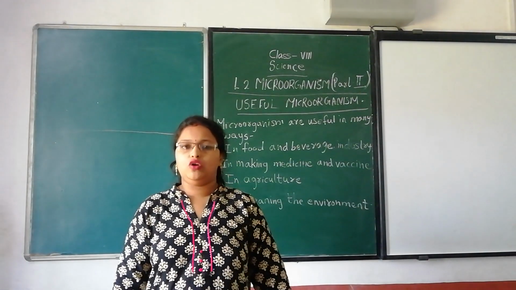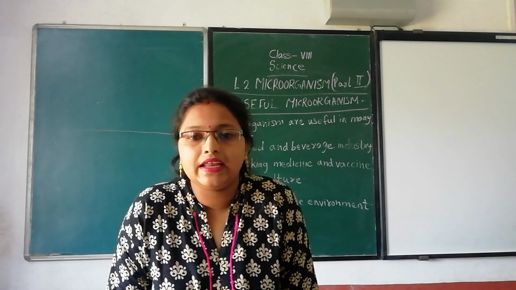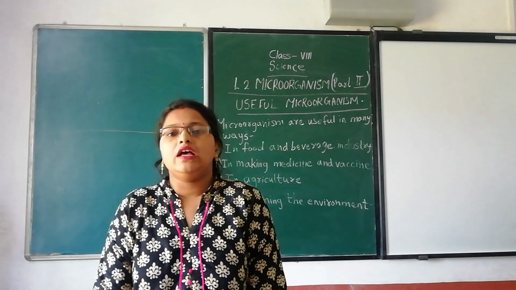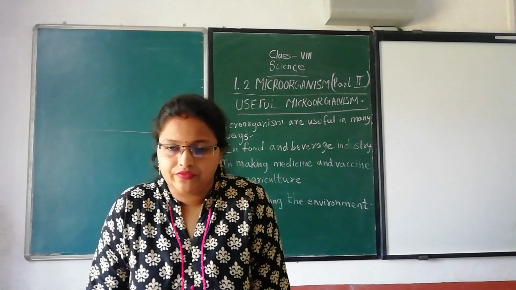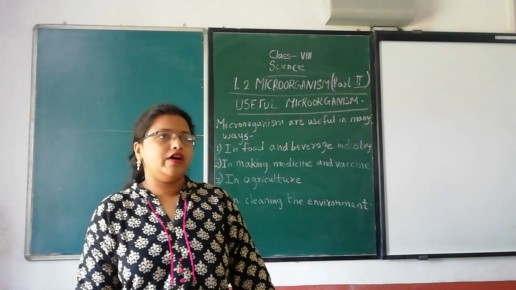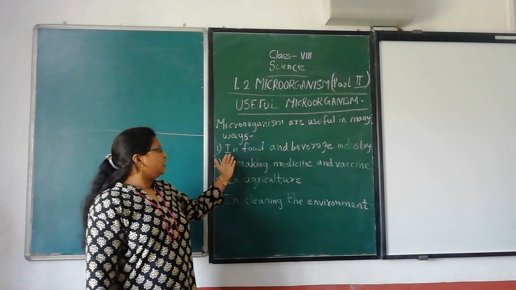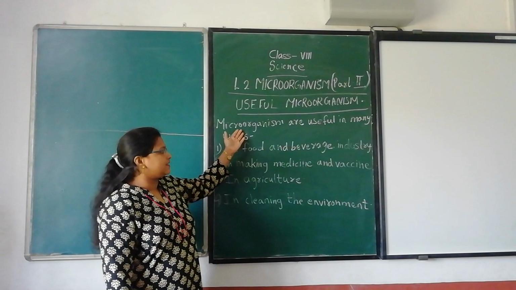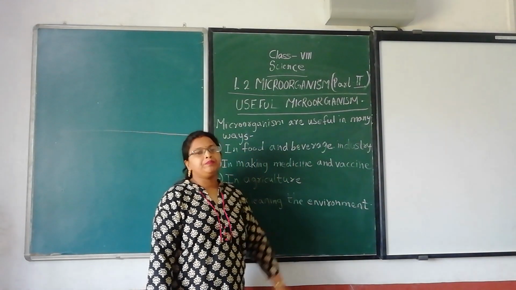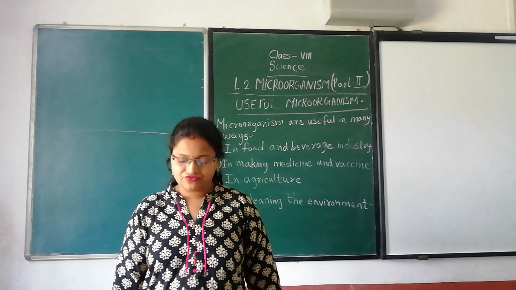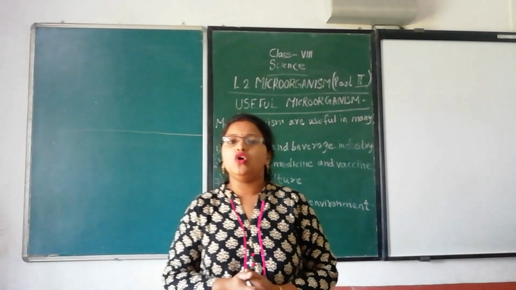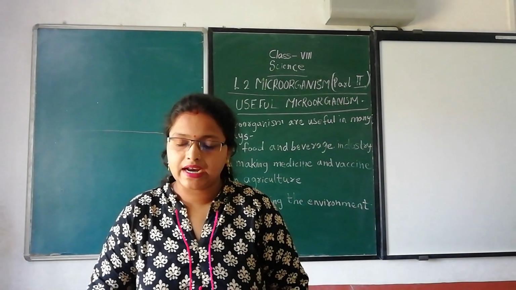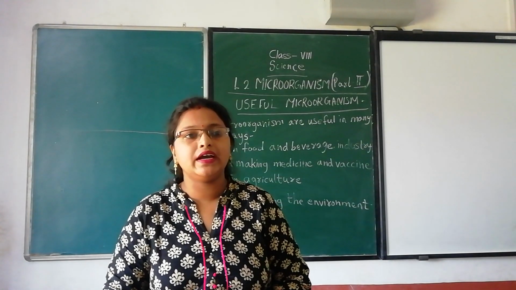So, all of you know that bacteria is harmful as well as useful in one way or the other. Today we will study about the uses of microorganisms in the food and beverages industry. First example I will give you is curd. How is curd made?